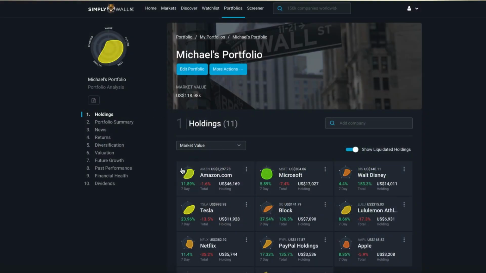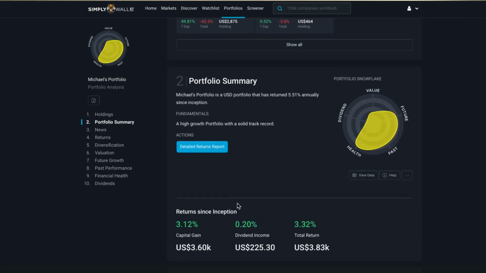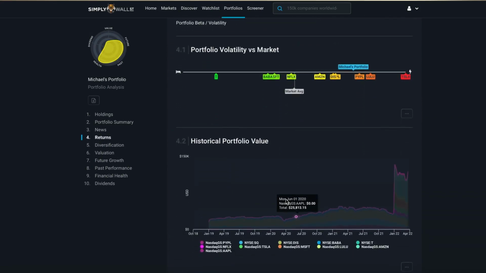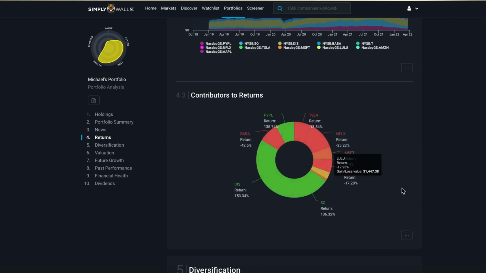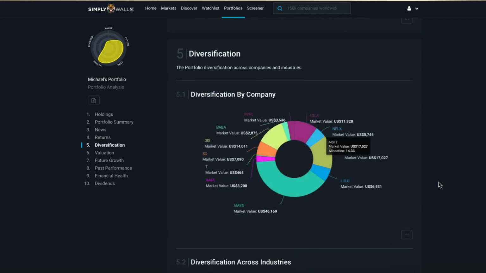Also with this plan, you get up to 30 stocks analyzed per portfolio. So this is the one where you have the transaction details, where you enter the buy and sell prices and the dates, and it basically calculates the capital gains and losses for you, the diversification, which ones contribute to returns, and other sort of analysis like that. That's up to 30 stocks per portfolio. And on top of that, you also get to create unlimited portfolios.